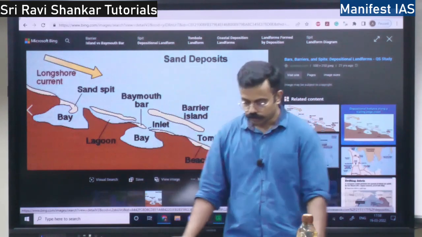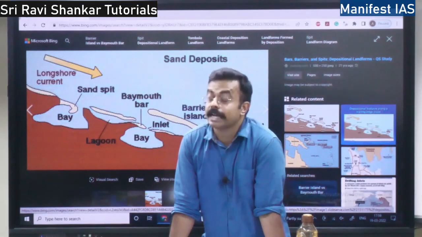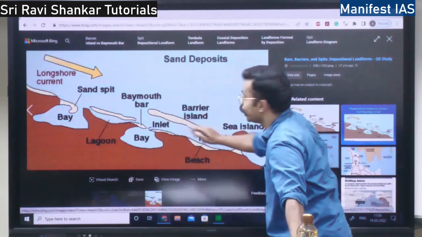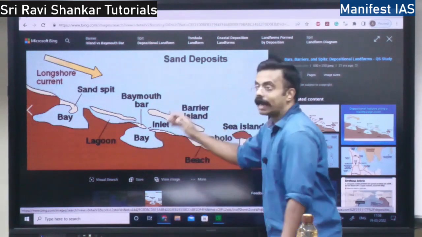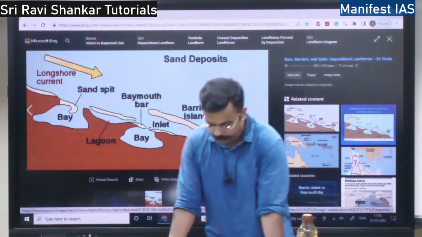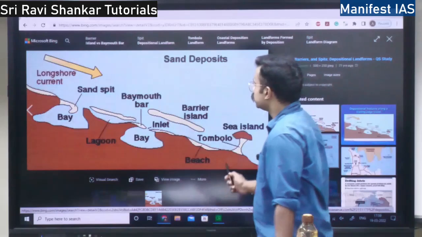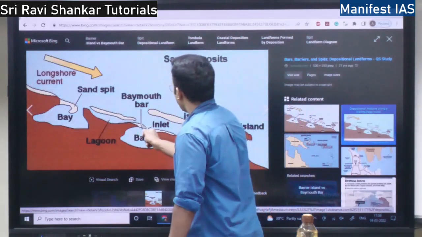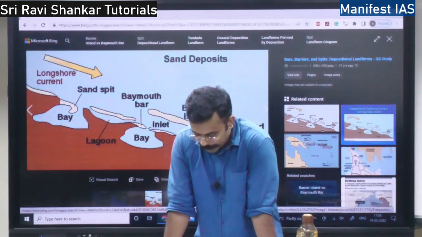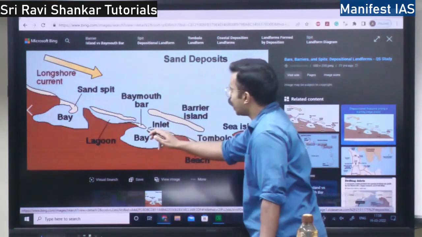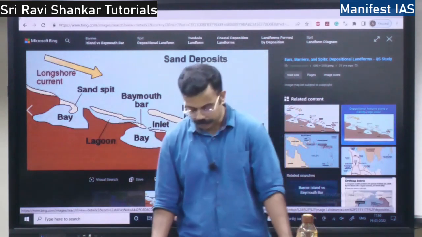Clear? Okay. So the barrier bar is a ridge of sand in the sea. It is made up of sand in the sea. It is offshore, around the shore, and it is parallel to the sea. So this offshore bar, if it gets mixed with the sand, it will become a barrier bar, right?